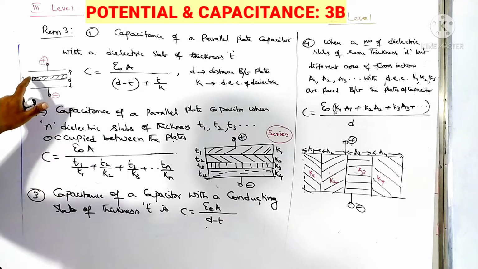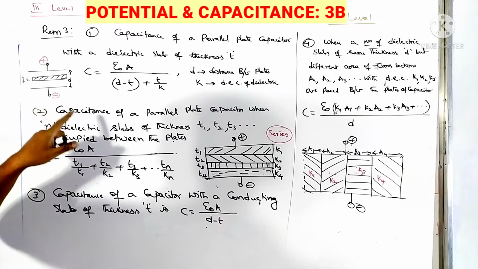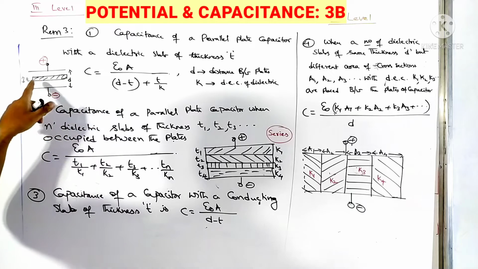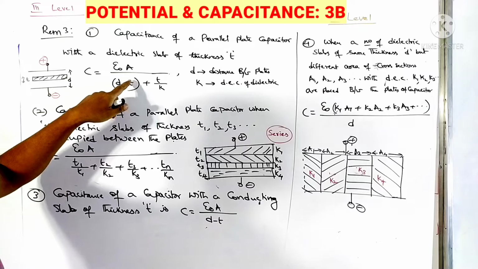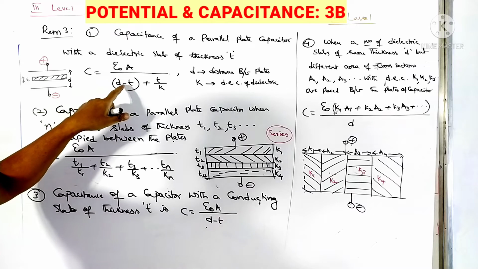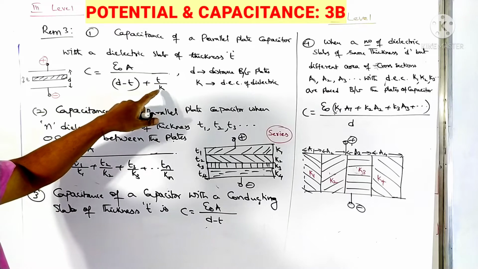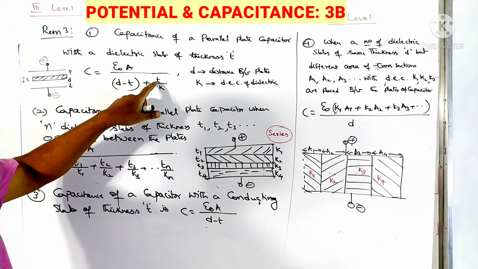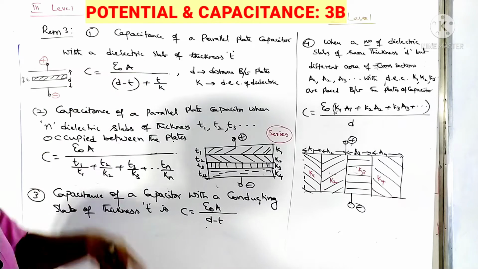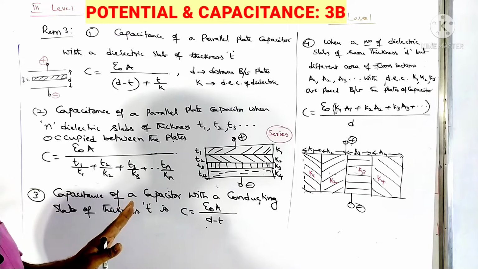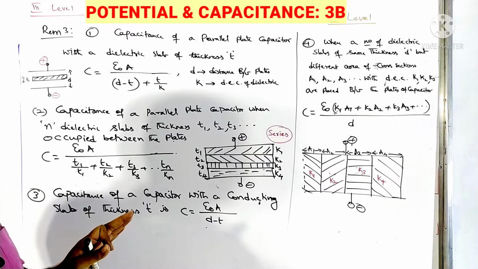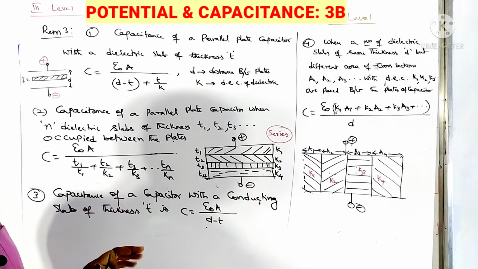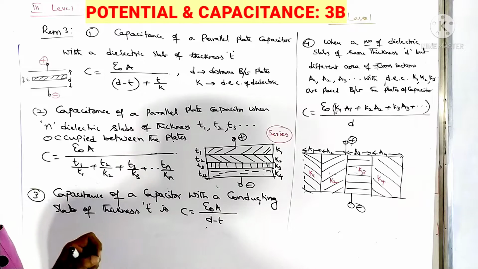If the full gap is filled with the dielectric material, then d becomes t. The thickness of the dielectric material becomes the distance between the two plates. In that case, this will disappear. t will be replaced by d. d minus d is equal to 0 plus t by K. K goes up. t, I will replace it by d. So then whatever the formula we have, C is equal to epsilon naught A by d for an air capacitor, you will get K times epsilon naught A divided by d for a dielectric capacitor.